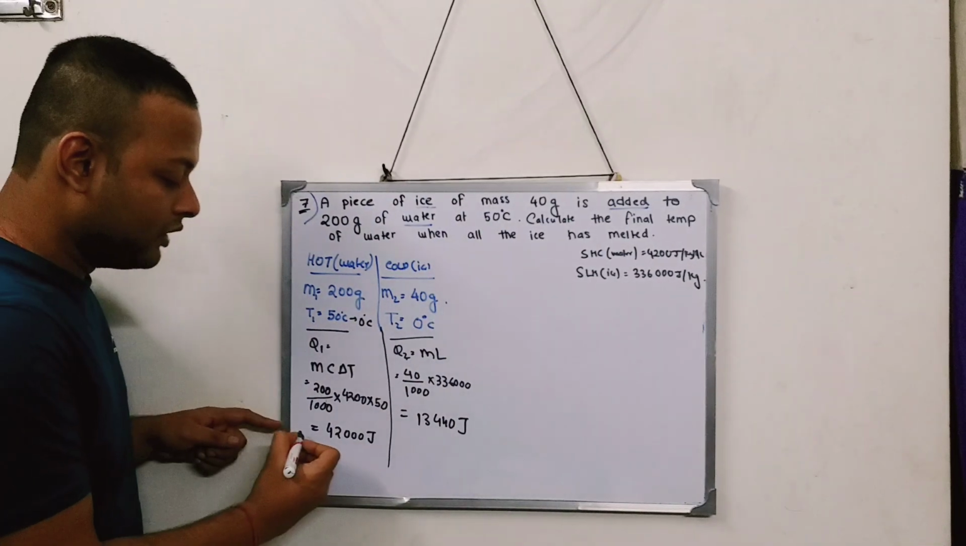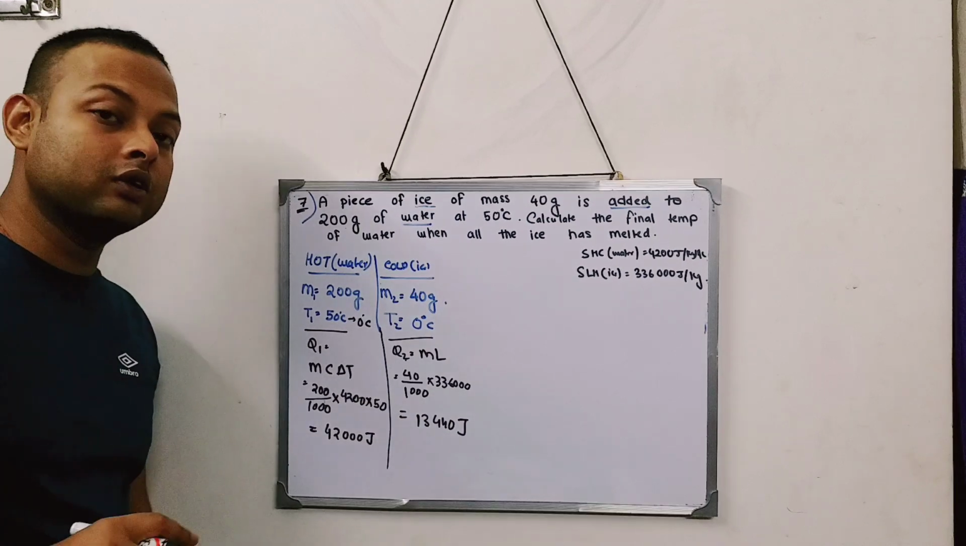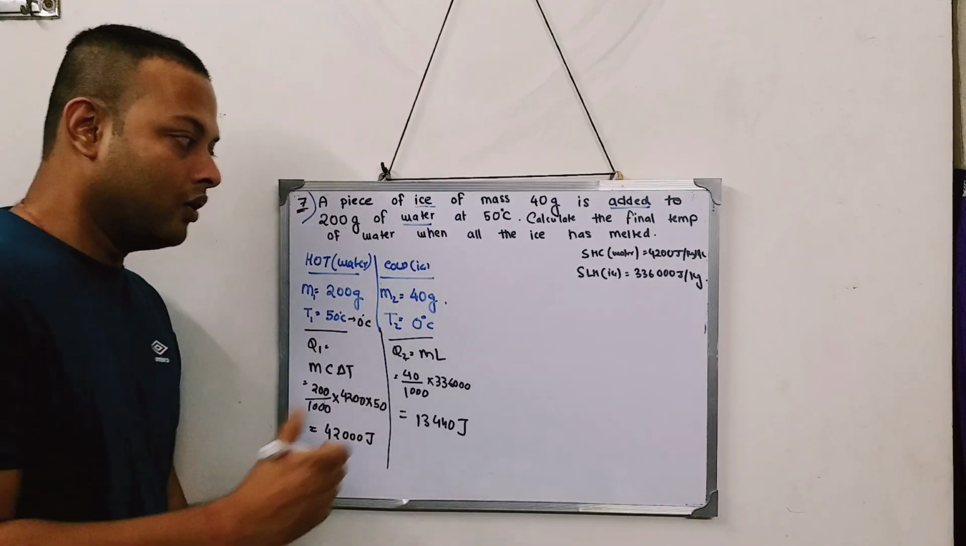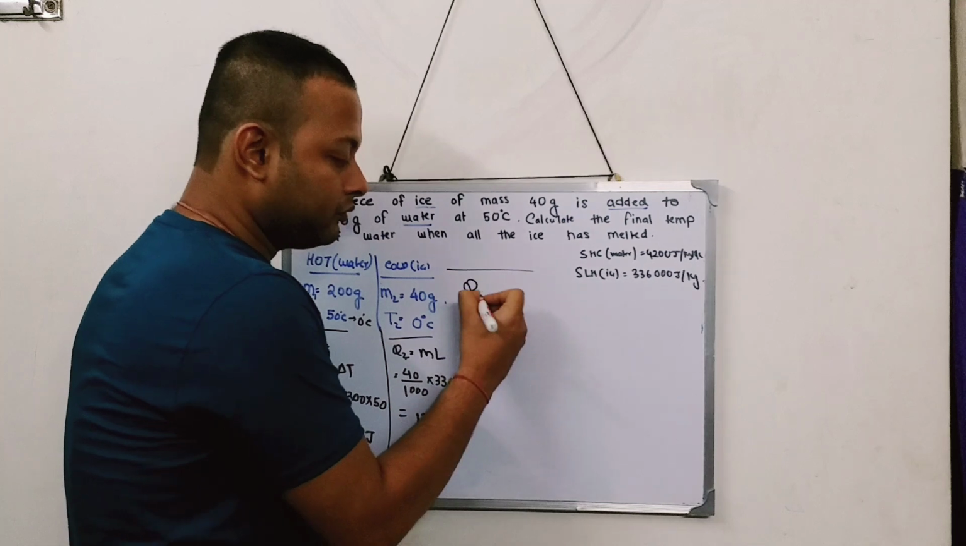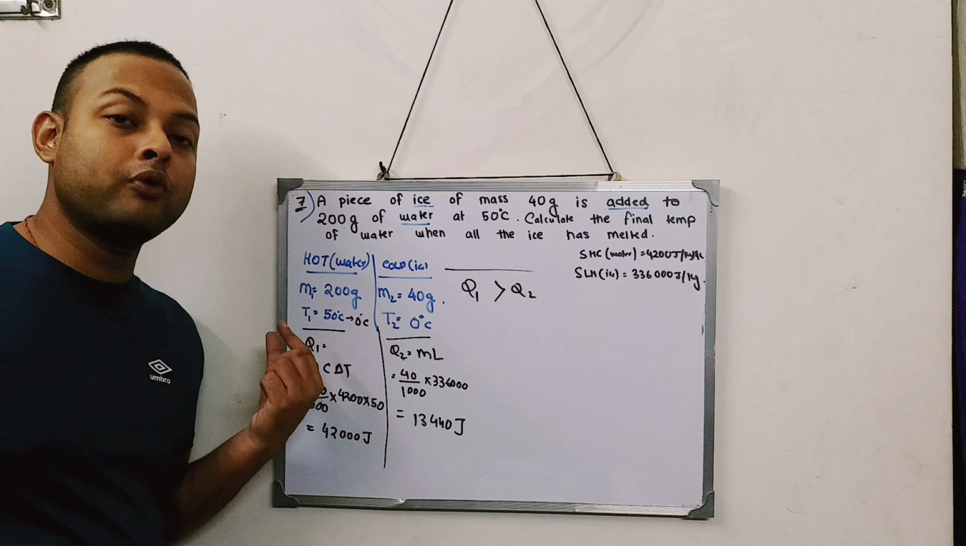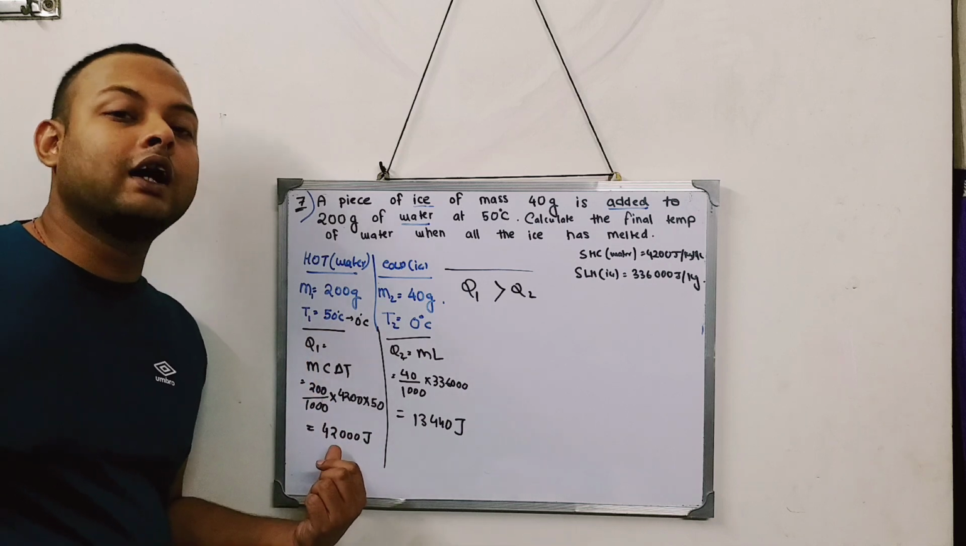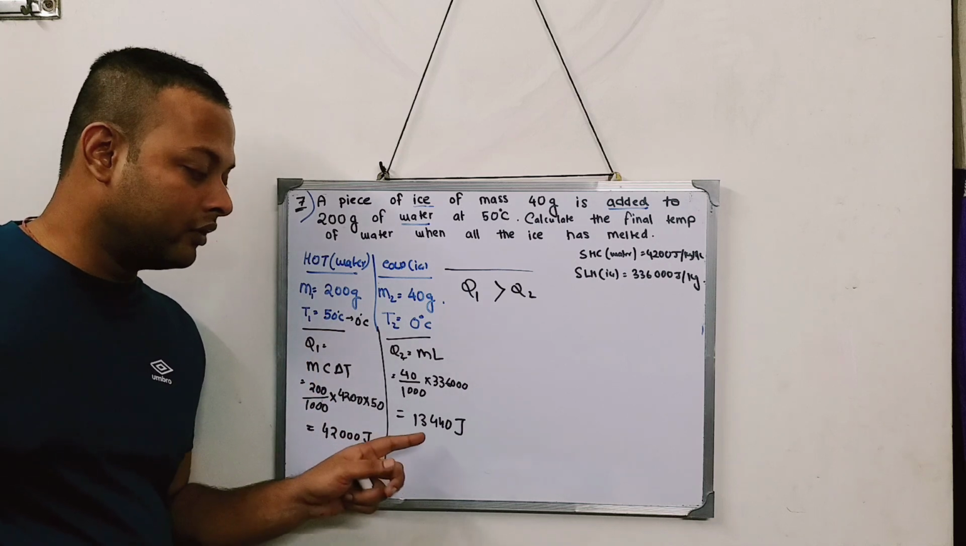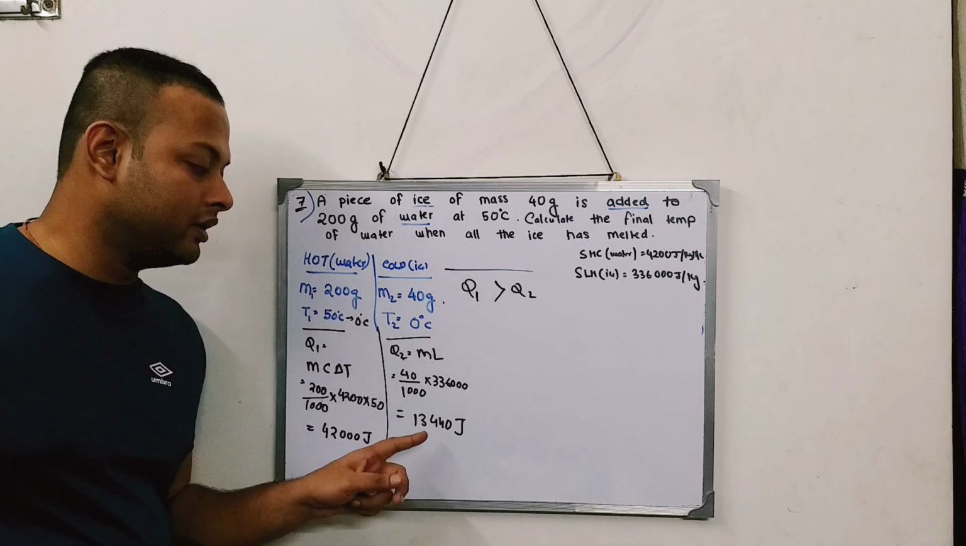So this is the value of Q1, this is the value of Q2. Now the opposite scenario happens. Opposite scenario means what? Q1 is greater than Q2. The amount of heat that the hot body can give is much higher, and the amount of heat that is required by the ice to melt is much less.